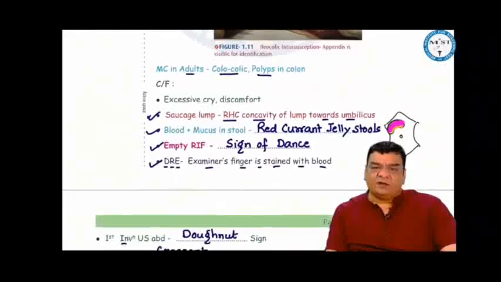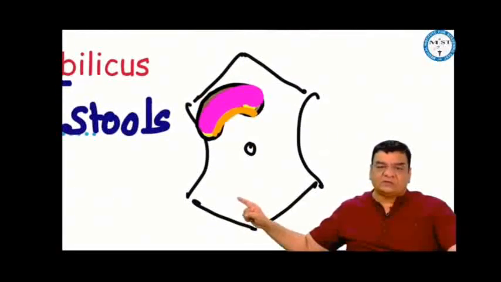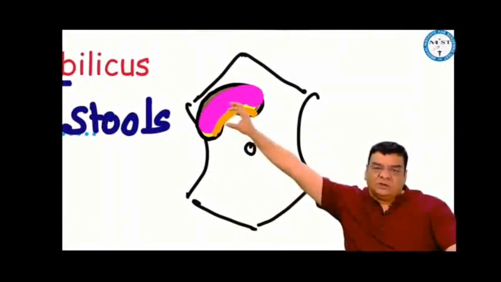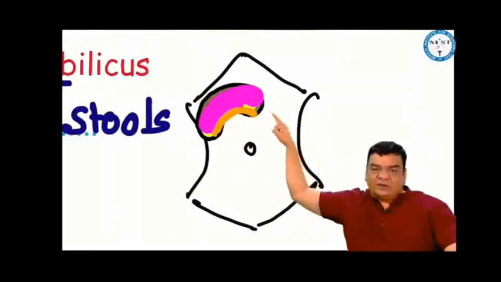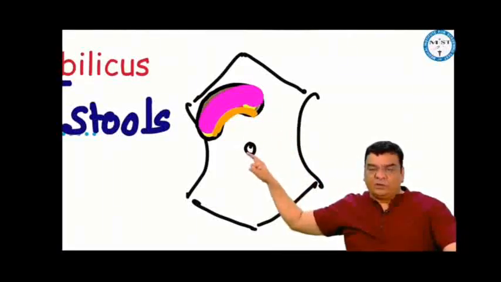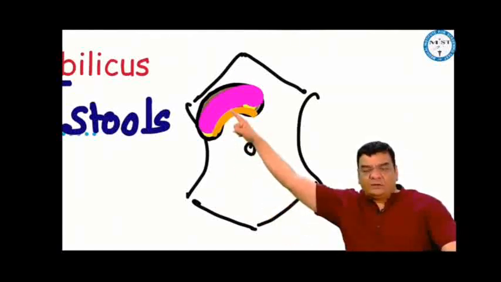Babies can present with excessive cry and discomfort. Because of peristalsis, the intussusception moves upwards, and many times we find a sausage lump in the right hypochondrium with the concavity directed towards the umbilicus. We can find this lump in the left paraumbilical region also, but the concavity will again be towards the umbilicus. Because of bleeding here, the baby may pass red currant jelly stools, that is blood and mucus in stool.